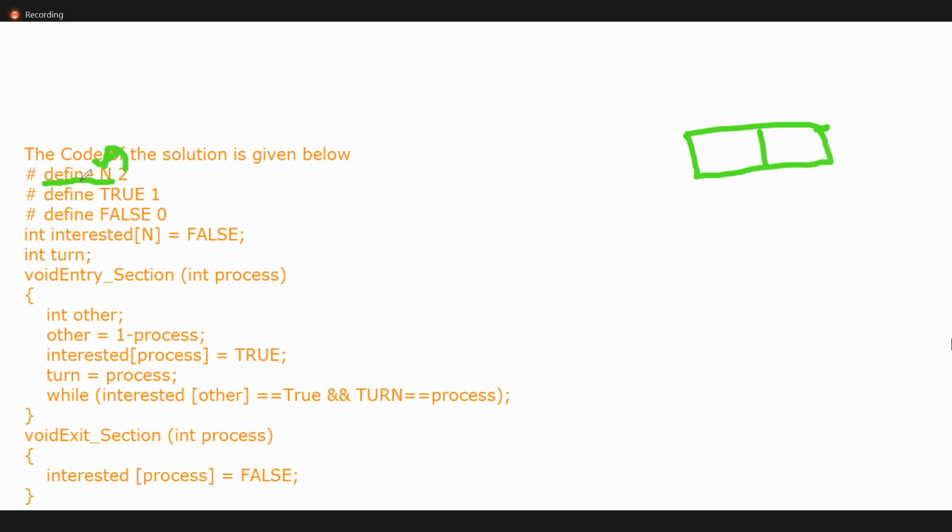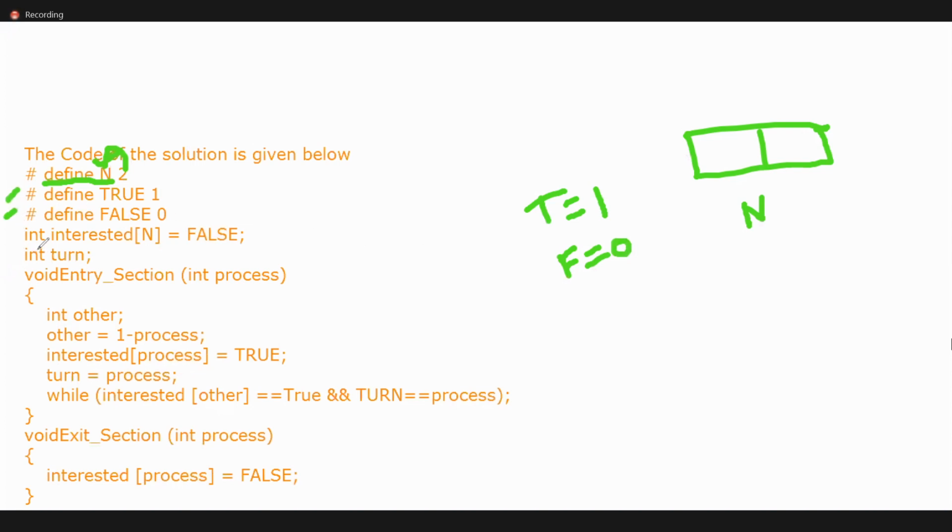In the C program, if you want to define any static value, this is the procedure. As defined N 2 means this is N, and its size is 2. As defined TRUE means true indicates 1. By default in C, true means 1, false means 0. That is these two lines.